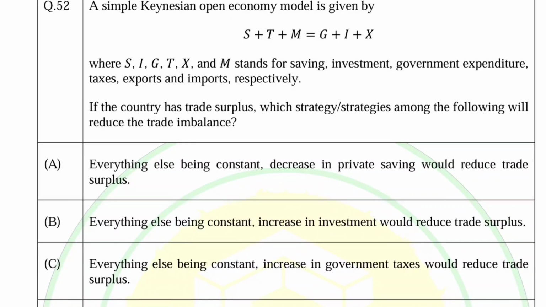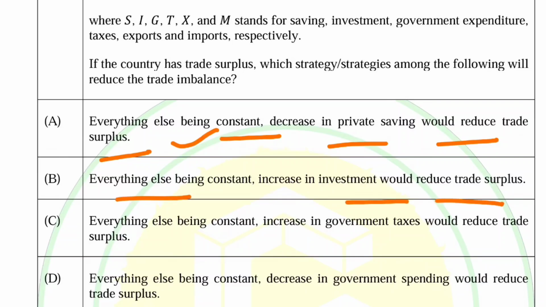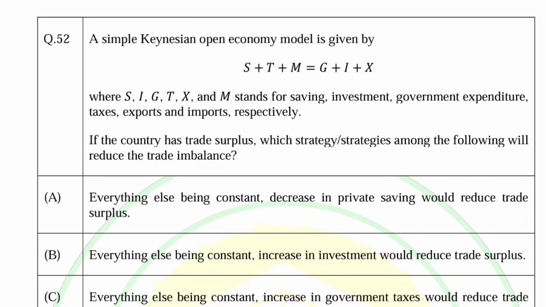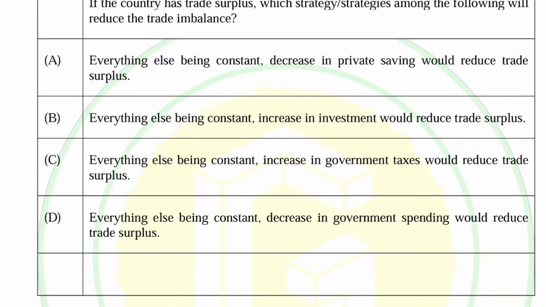Everything else constant, a decrease in private savings would reduce the trade surplus. Yes, that's true. Everything else being constant, an increase in investment would reduce the trade surplus. Okay, so it will also reduce it.